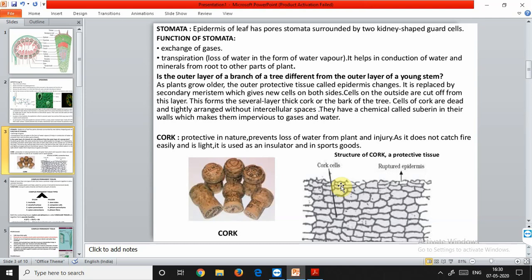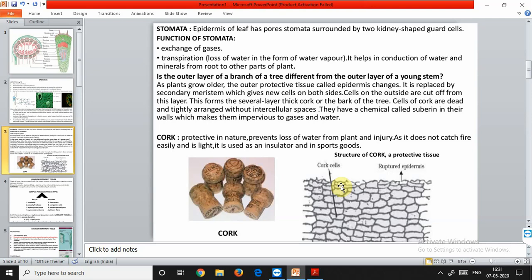The walls of these cork cells are heavily thickened with an organic substance called suberin. So the epidermis was covered by a cuticle layer and this cork is covered by suberin. The suberin makes these cells impermeable to water and gases. The cork cells do not contain protoplasm but are filled with resin or tannins. Tannins are called secondary plant products. They are of utmost importance in the leather industry. For plants these are excretory products, which are stored in these cork cells, and whenever the leather industries require this material, they scrape it off from the bark.